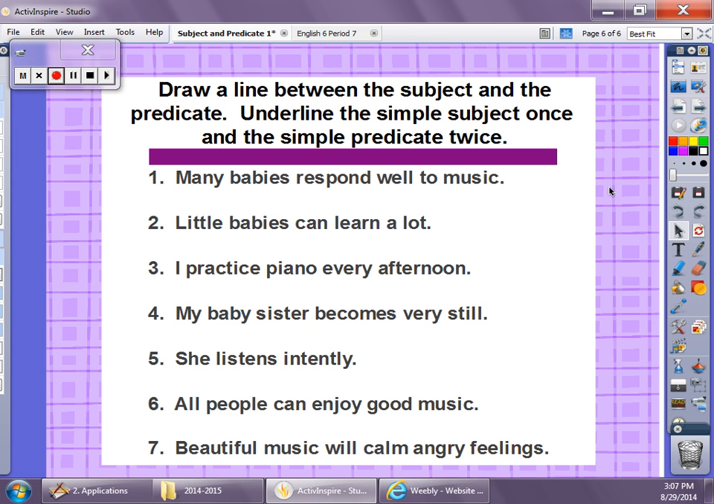Let's try these. You can hit pause right here. You can try these on your own. There's 7 of them. We're also going to be looking at these during class.